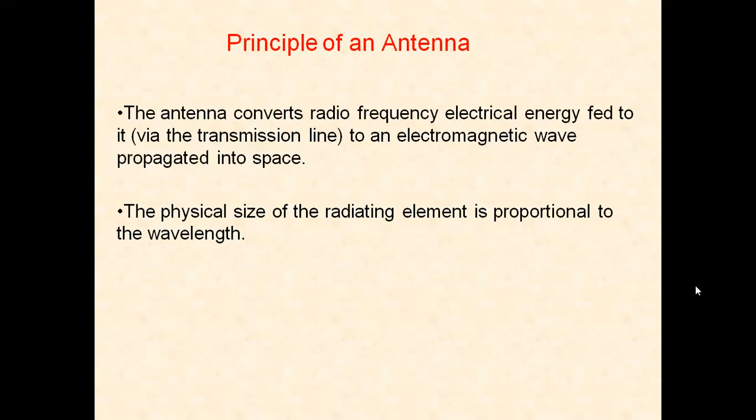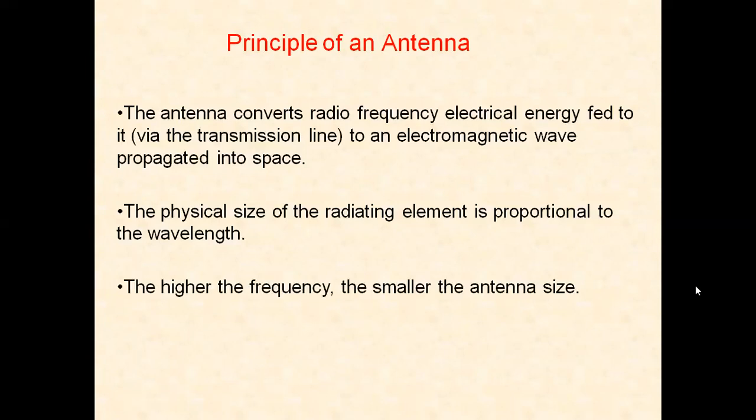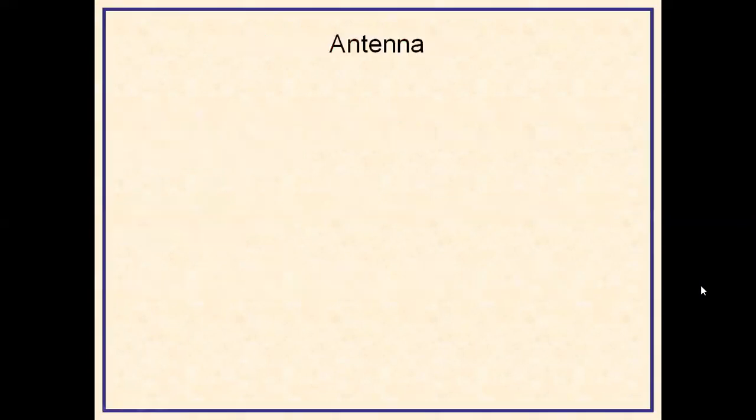So we have different types of antennas, which we will study in detail, and the size of the antenna depends upon the wavelength. The higher the frequency, the smaller the antenna size. So as the frequency increases, the wavelength decreases. When the wavelength decreases, the size of the antenna also decreases.